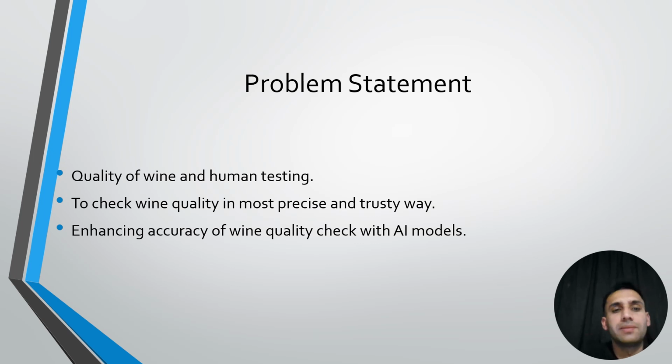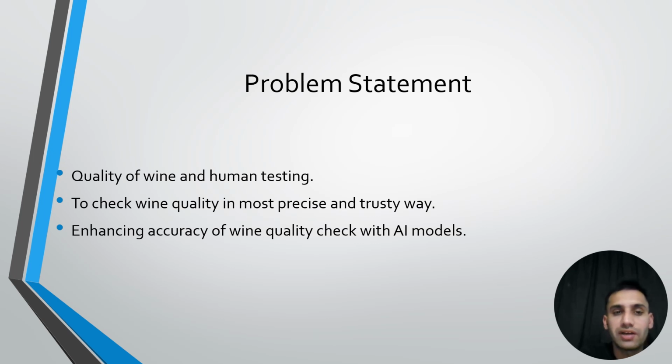So here is my problem statement. The quality of wine and human testing: checking wine quality in the most precise and trusty way, enhancing accuracy of wine quality check with AI models. Actually, the quality of wine and human testing are interrelated with each other. Testing by humans is not so accurate, and somehow it becomes personal or subjective.